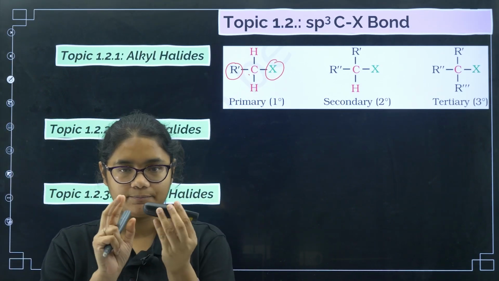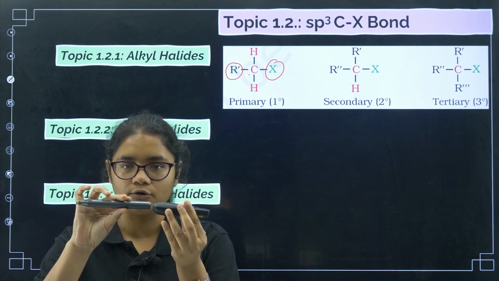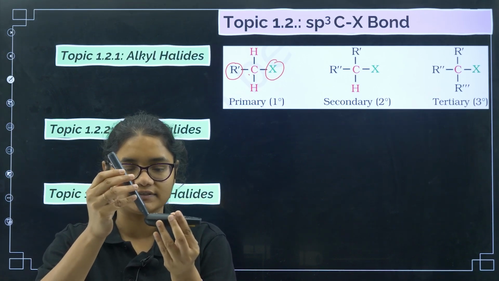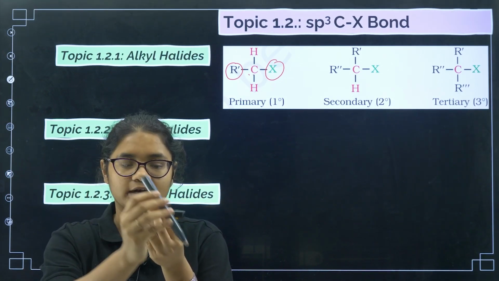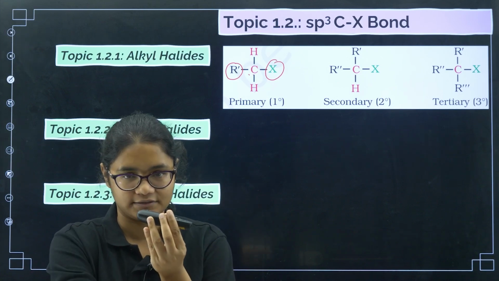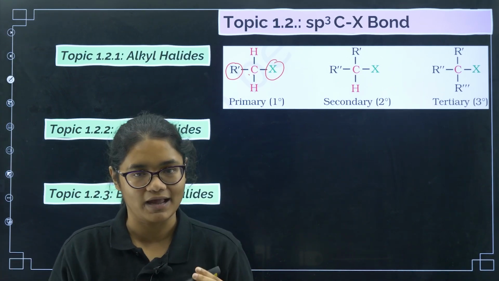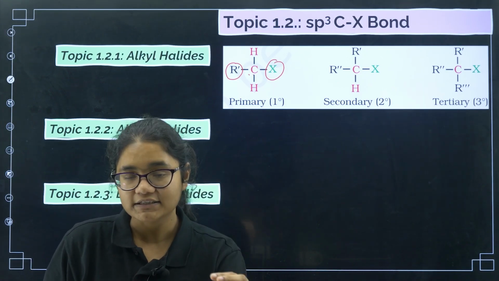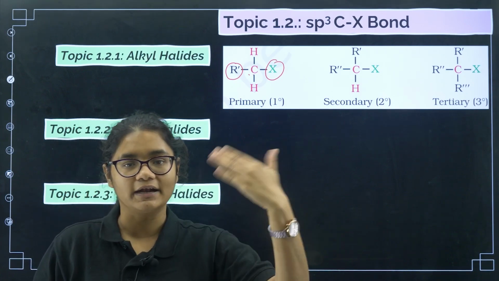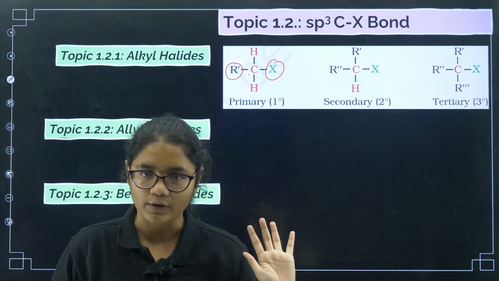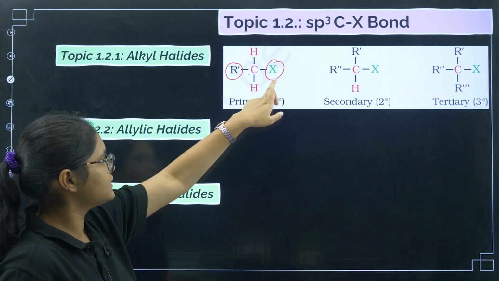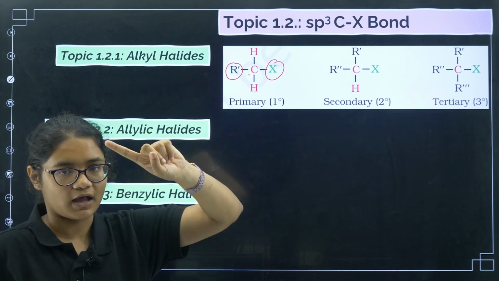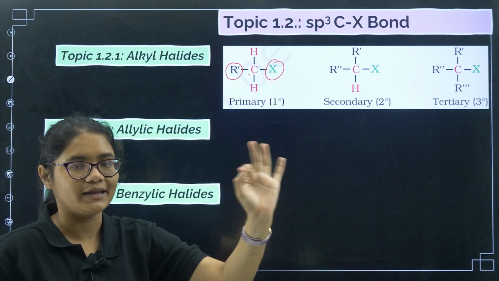Suppose this is a carbon, and this carbon is having the halogen. Now this carbon is connected to only one carbon next. Then we call it primary haloalkanes. The carbon which contains the halogen should be attached to only one carbon, then it is called primary haloalkanes.